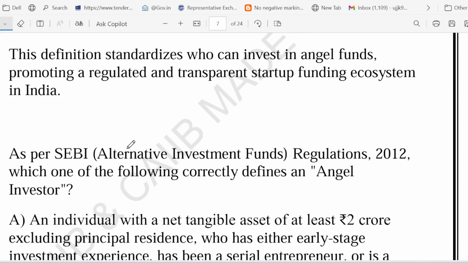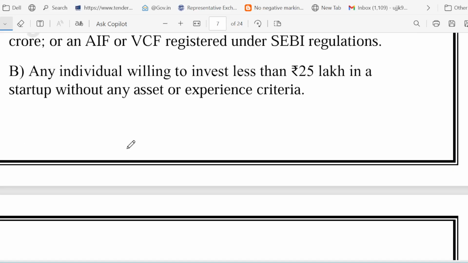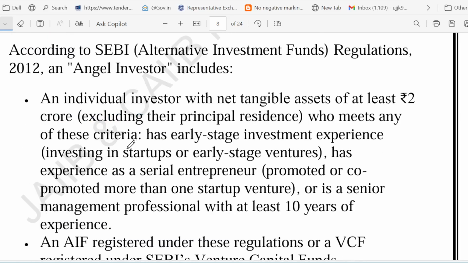Now, the question is as per, I think this question is repeated. Let me skip this particular one. This one is a repeated one.